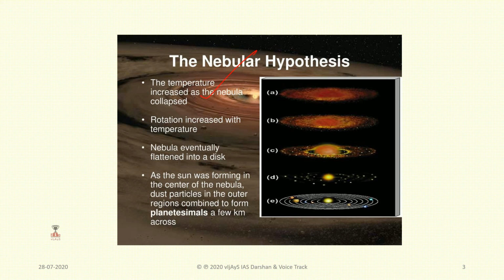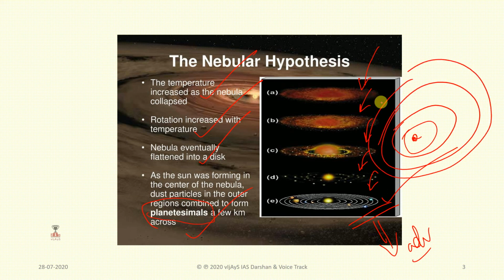The temperature increases as the nebula collapses, rotation increases with the temperature, and the nebula eventually flattens into a disk. As the sun was forming in the center of the nebula, dust particles in the outer regions combined to form planetesimals a few kilometers across. So this is the changing pattern of the nebular hypothesis, and then planets will be formed. This is the advanced planetary system, otherwise called planetesimals. Planetesimals here means formation of a sun and then formation of the planets, revolving by their own force.